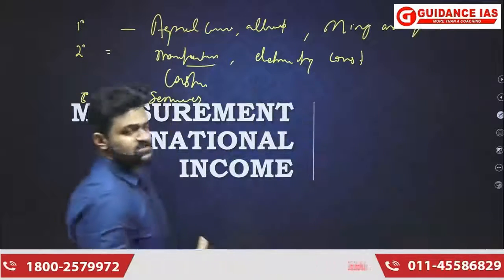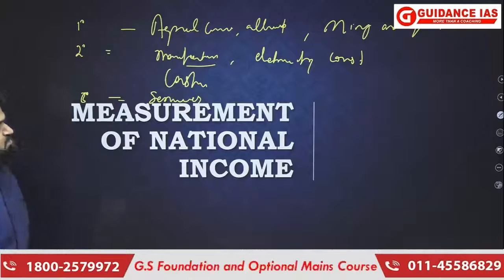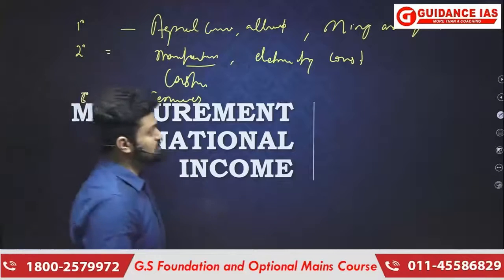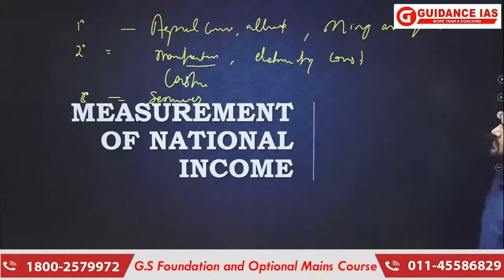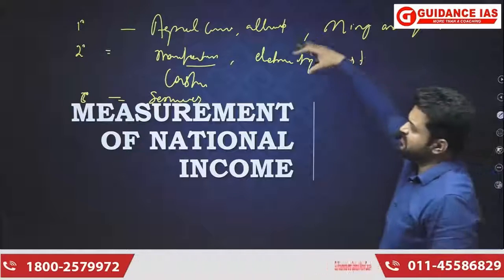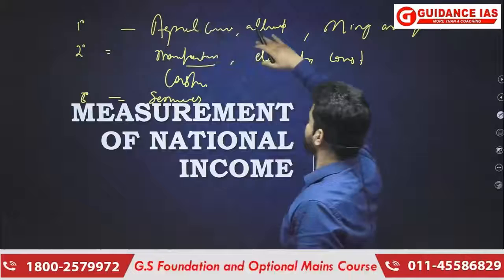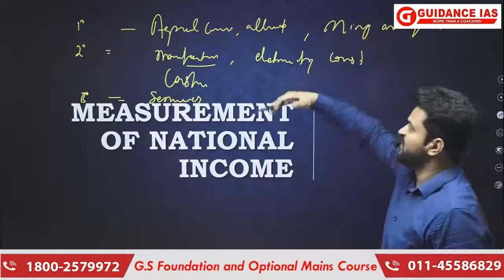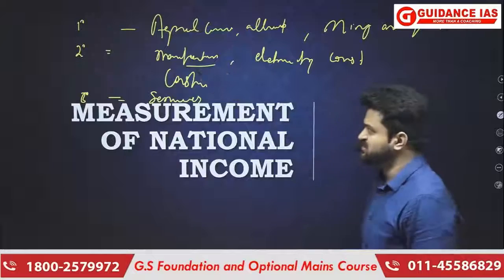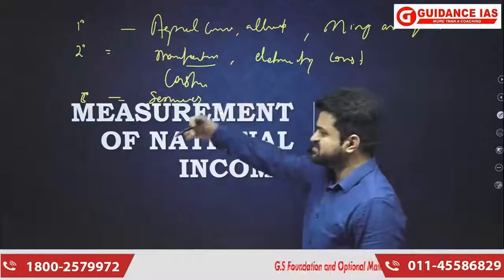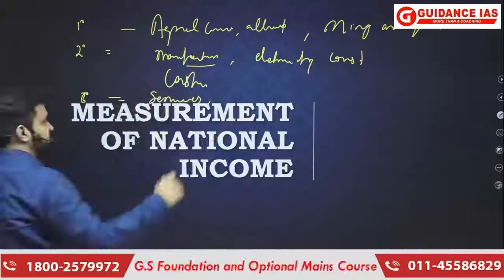So I told you that there is the income method, then the production method, and then the expenditure method. Now, in different sectors of the economy, that is the primary sector, agriculture, allied activities, mining and quarrying, and manufacturing, electricity, gas, water, all that comes in the secondary sector. Then the tertiary sector generally includes the service sector.